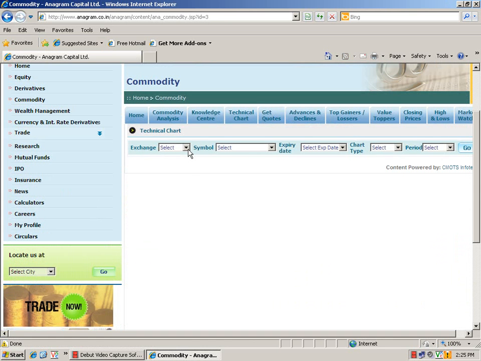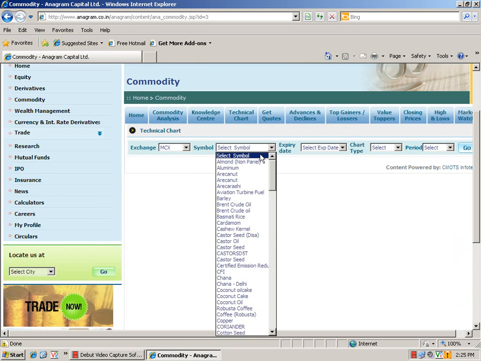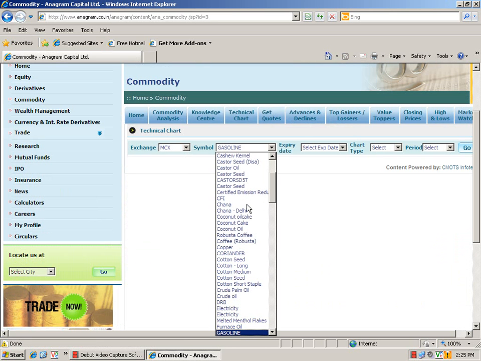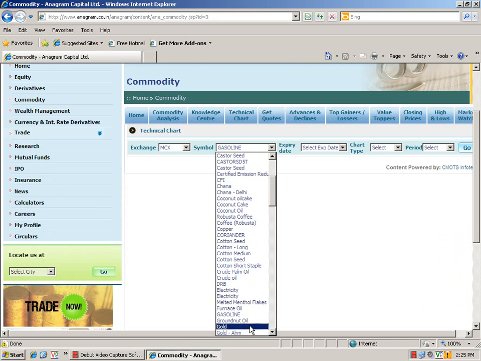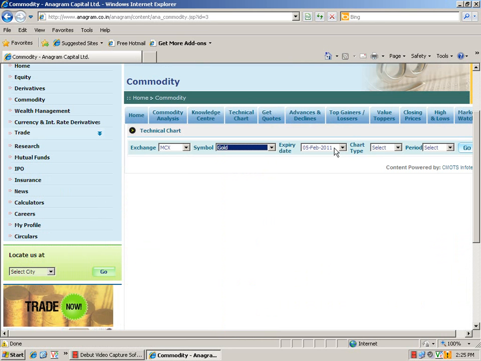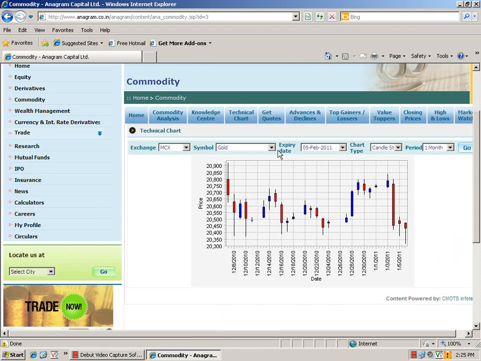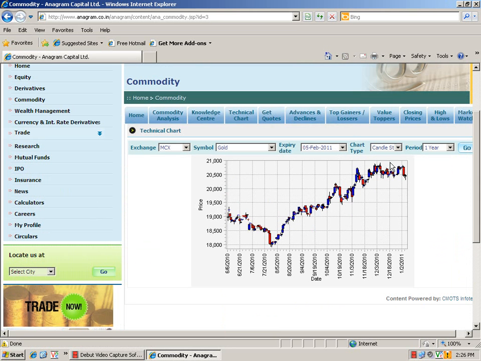This is basically the technical chart that displays the commodity. You have to click the exchange which you want, then the symbol, like if you want the gold chart, you can click here gold, and automatically it will show the expiry and chart type, whichever you are comfortable with. Suppose I choose candlestick and the period 1 month, this will give me a 1 month gold chart. I can also change it to yearly and click go, so you will have the trend of the chart, how that commodity has performed.